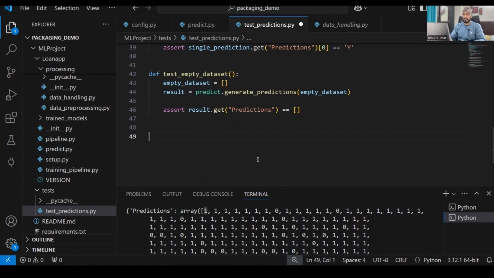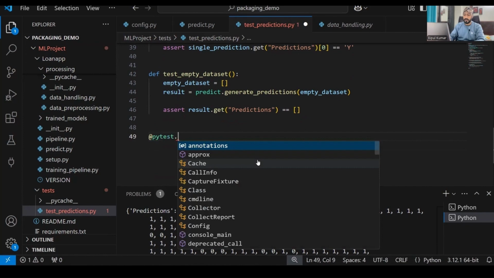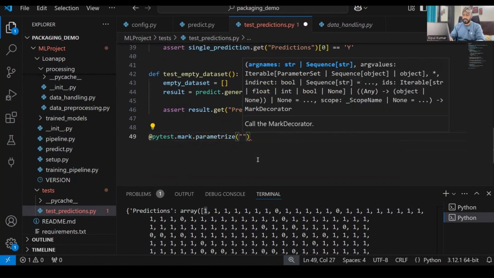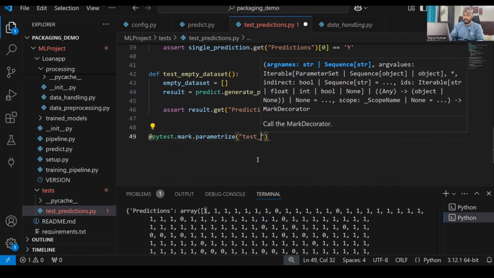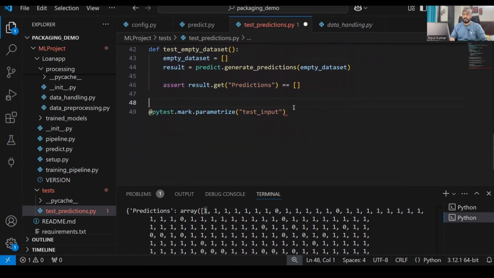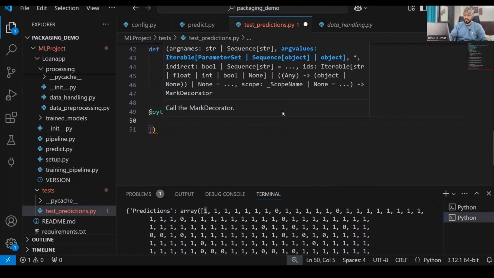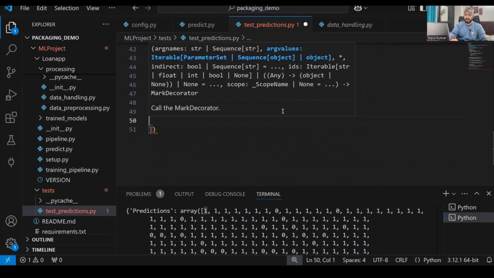So for that we'll write over here @pytest.mark.parametrize, with test_input. Whatever test input we are giving, it will take, and thereafter it will take some random values from here, like say row number, I can define 0, that already we are taking.